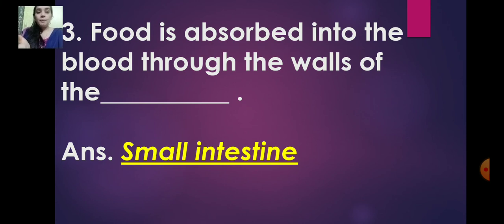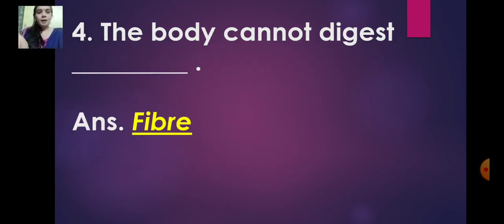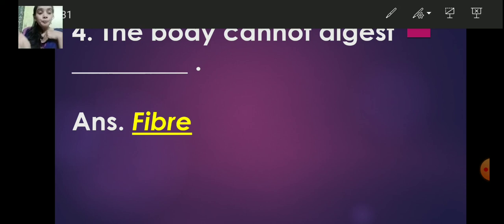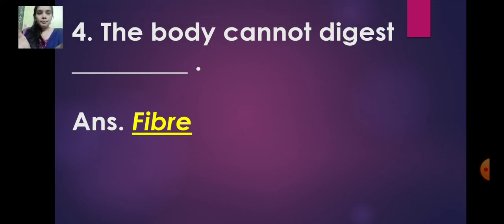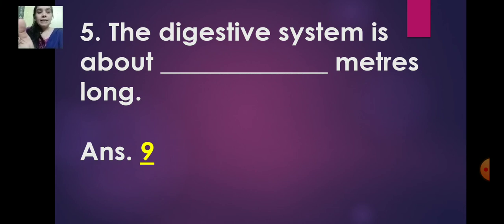Food is absorbed into the blood through the walls of the small intestine. The body cannot digest this, what, fiber, but it helps to remove the waste from our body. And the digestive system is about dash meter long. It is 9 meter long.